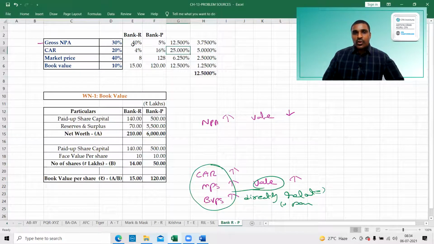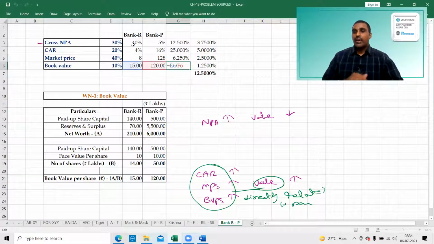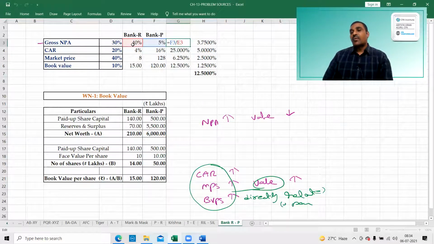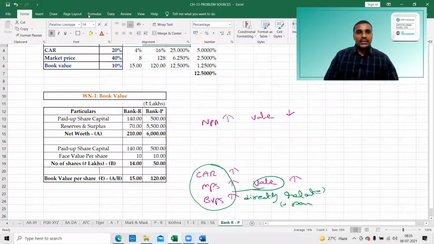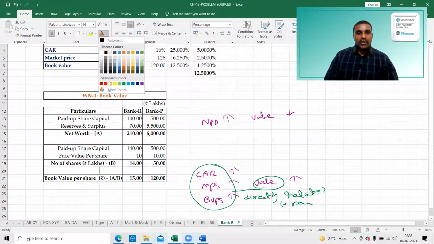So if you look at this point here, how I got 25%: bank R divided by bank P. Here also bank R divided by bank P. Here also bank R divided by bank P. But the first point is different, reversed: bank P divided by bank R. That is the important point we need to observe. Out of this problem, this is the area where the student should avoid making a mistake.